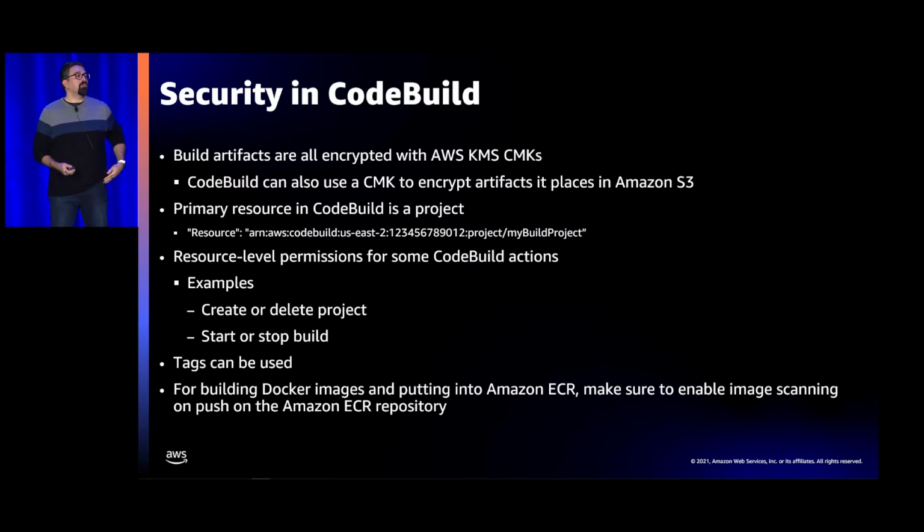But for those of you that are using Code Build, the way that it works is you essentially get a Docker environment. And you have a lot of control over what goes into that environment. So you can control the encryption keys that come along with it. It will create a resource for you, and you can control access to what those environments have access to. So you can create policies to say, look, this Code Build environment can access this set of services, or it can connect to these things on the network, or it can connect externally to be able to access certain third-party solutions. And you can provide a lot of control over who has access to these build environments.